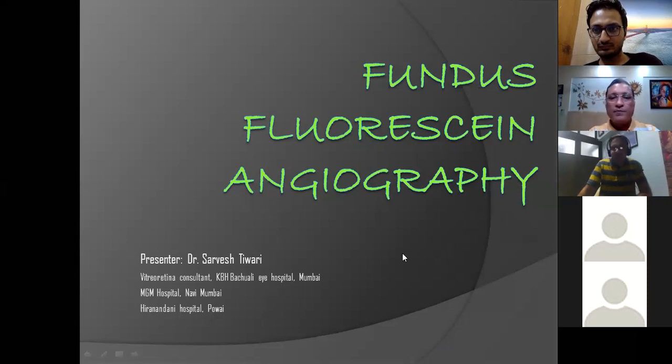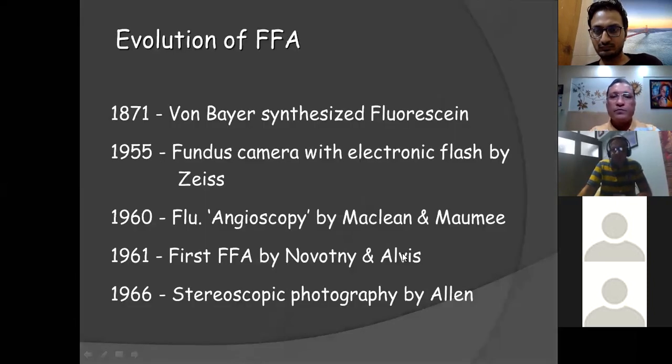So starting with the presentation, going with the evolution of FFA. In 1871, von Bayer first synthesized fluorescein. In 1955, the fundus camera with an electronic flash was first invented by Zeiss. In 1960, fluorescent angioscopy was first performed by MacLean and Mommy. In 1961, the first FFA was done by Novotny and Alvis. And in 1966, the concept of stereoscopic photography was introduced by Allen.